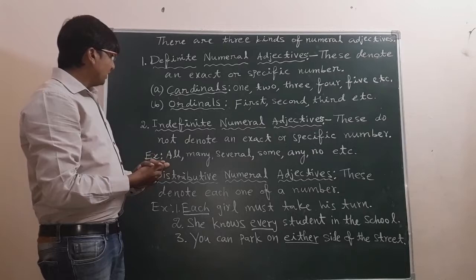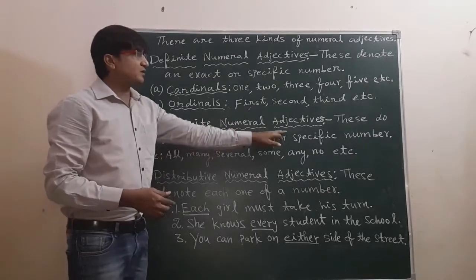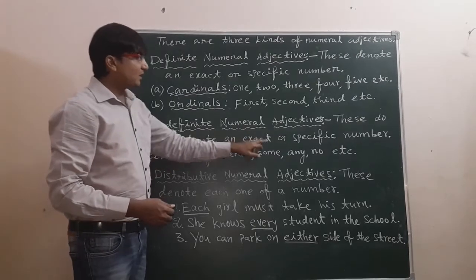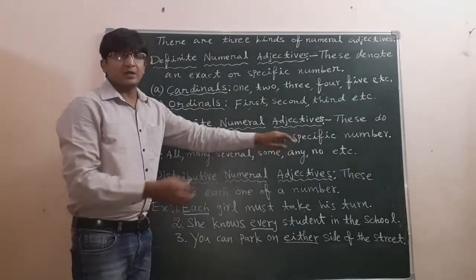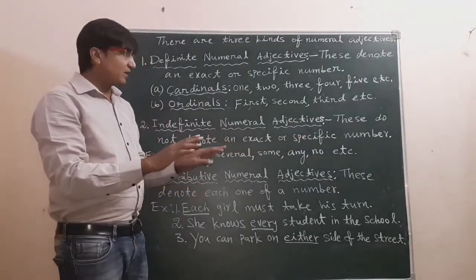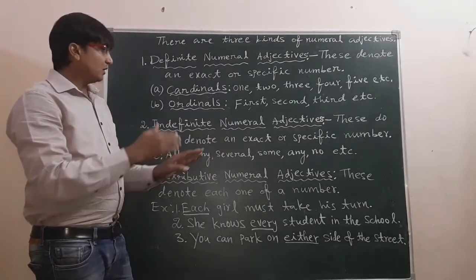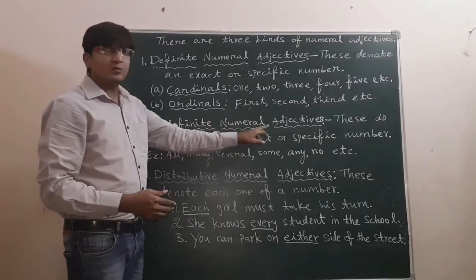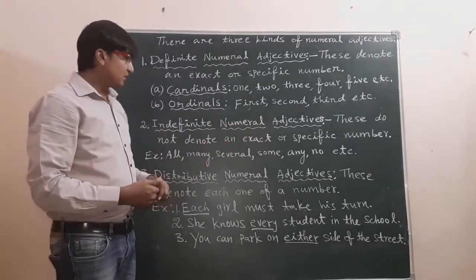The next one, indefinite numeral adjectives. These do not denote an exact or specific number. You can take anything. There is no specific number, or there is no exact number here. So that's why these are called indefinite numeral adjectives.